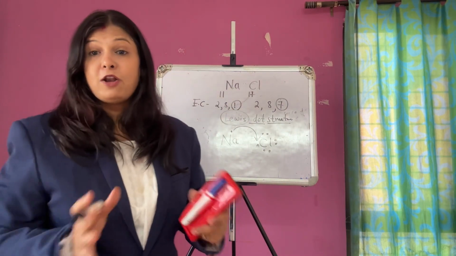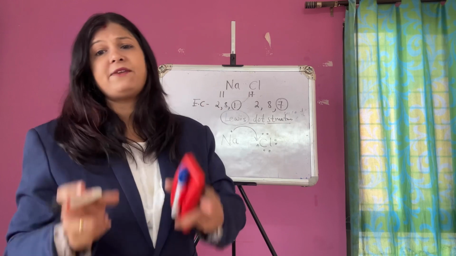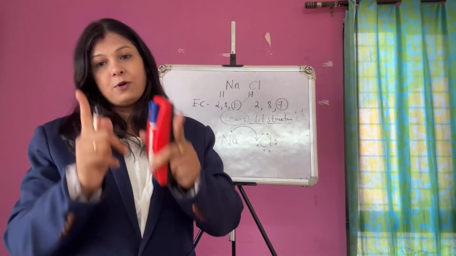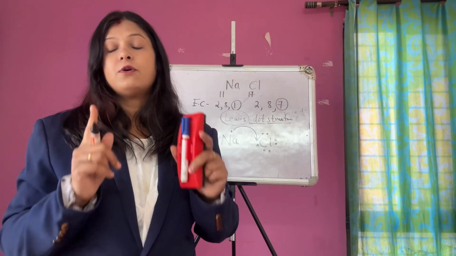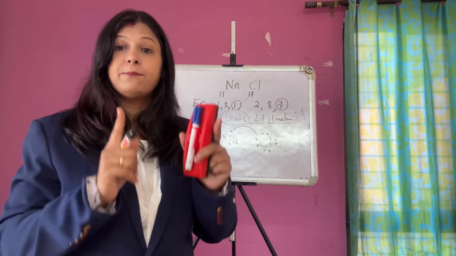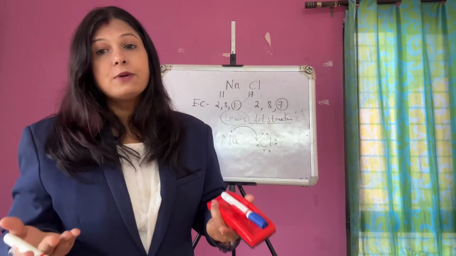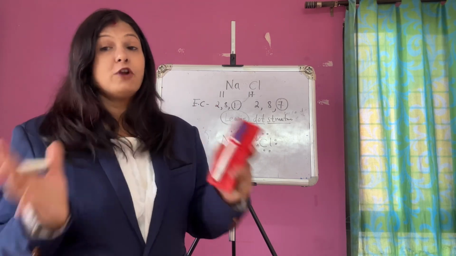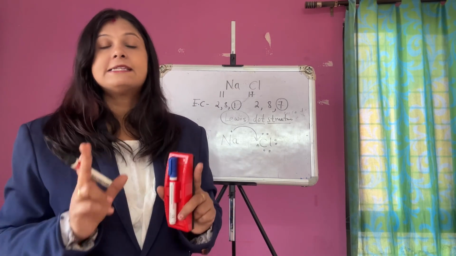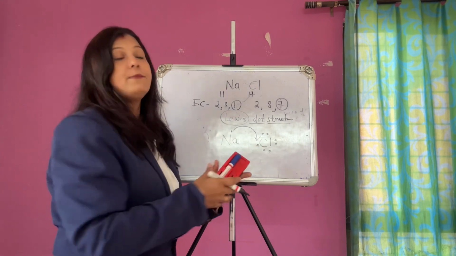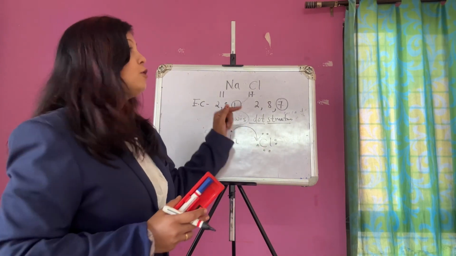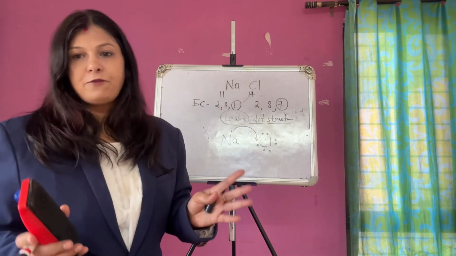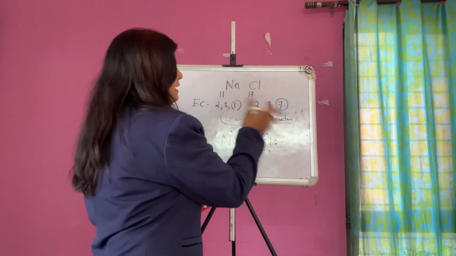Now there will be a lot of questions: madam, why is sodium giving only to chlorine? The only reason is stability. Sodium needs to attain stability, or fulfill its electrons. That is the only reason why sodium gives an electron to chlorine. What is the easy way?